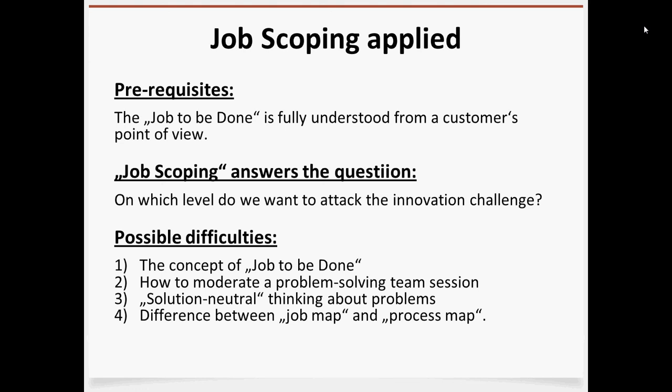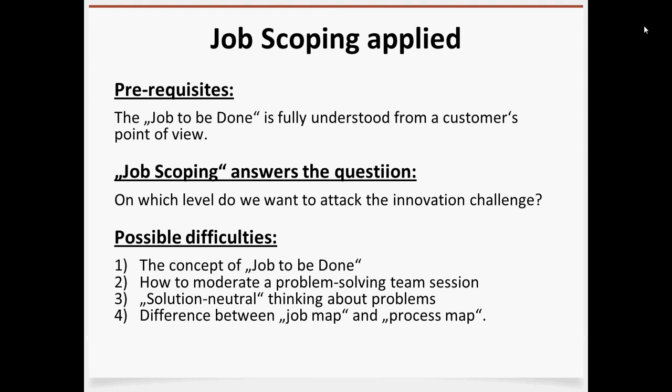The fourth difficulty that we find very often, especially among practitioners of Lean and Six Sigma, is that it is indeed very difficult to tell apart a job map and a process map. Intellectually, the difference is very simple to understand, but on the ground it's difficult to apply. A process map maps out how the current solution works. A job map does not need any kind of current solution.